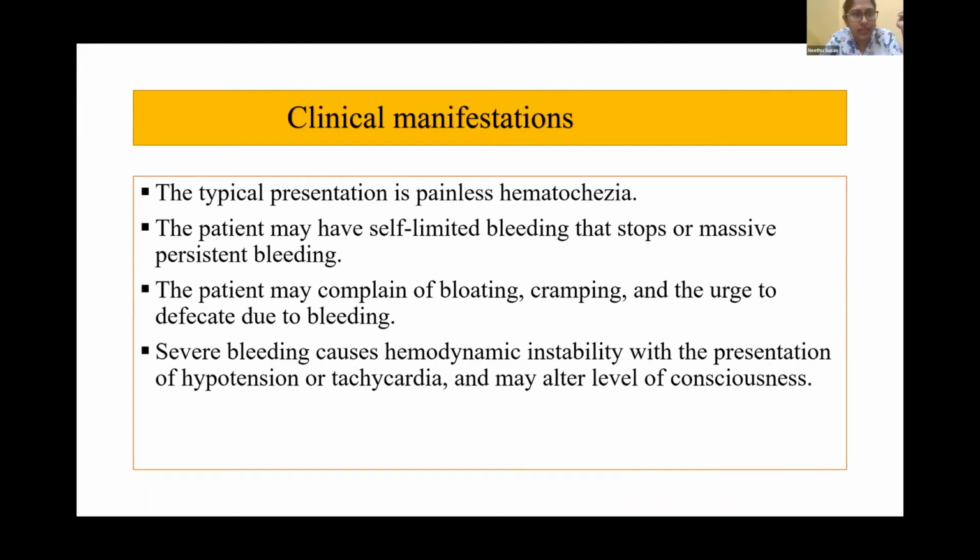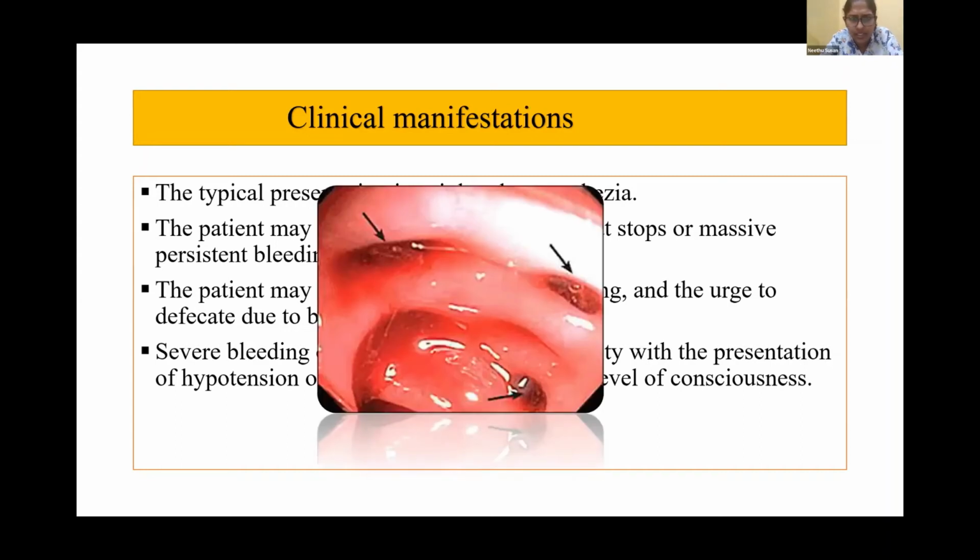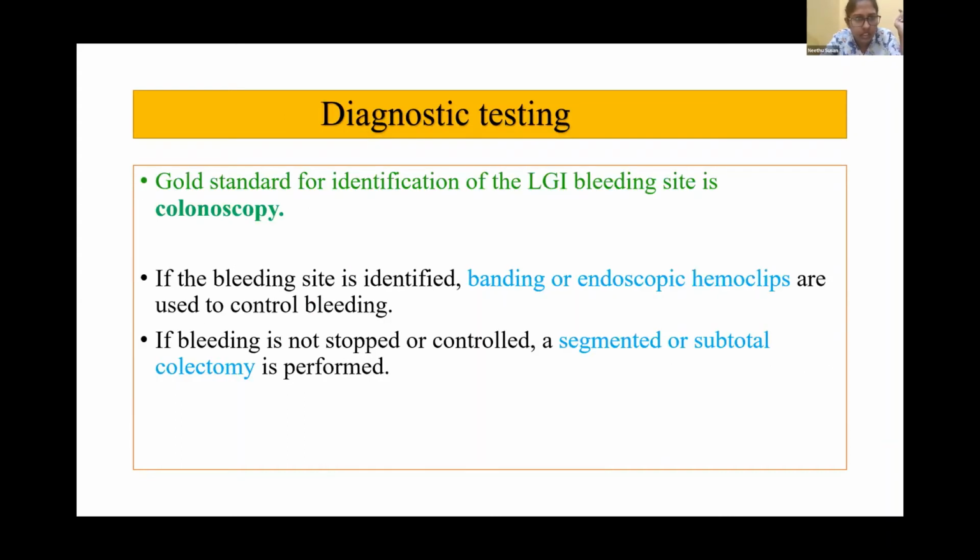Clinical presentation: the typical presentation is painless hematochezia. The patient may have self-limiting bleeding that stops or massive persistent bleeding. So both ways it can present. Sometimes it may be self-limiting, sometimes it may be life-threatening, massive persistent bleeding. The patient may complain of bloating, cramping, and the urge to defecate due to bleeding. Severe bleeding causes hemodynamic instability as well, with hypotension or tachycardia, and sometimes altered sensorium also. We can see the colonic diverticulum.